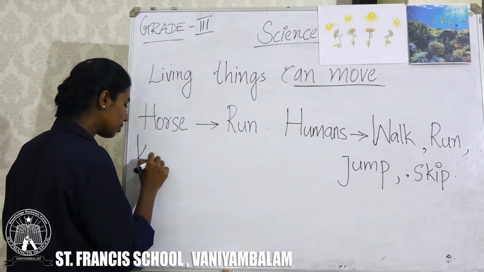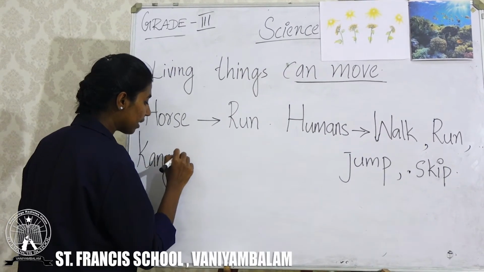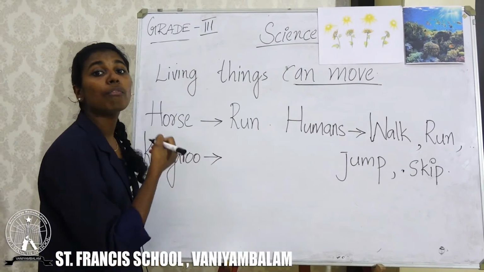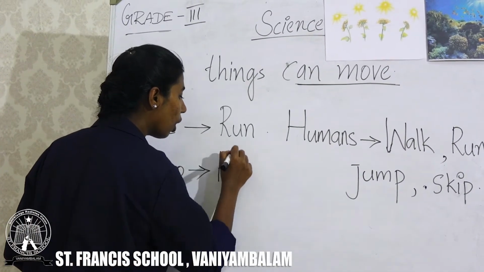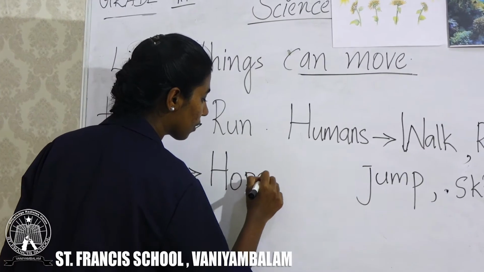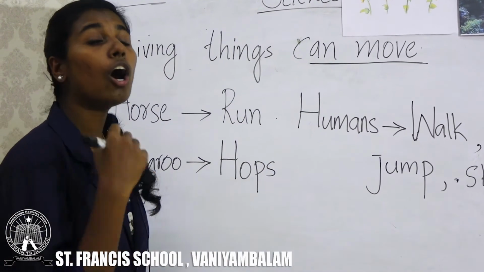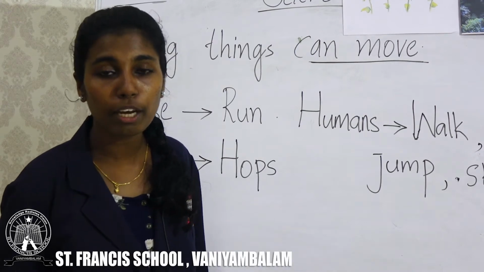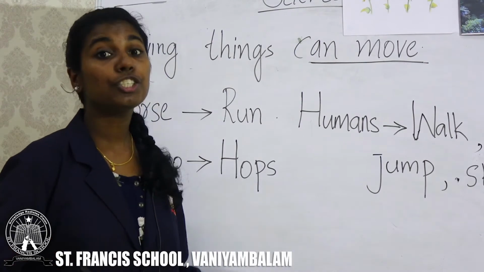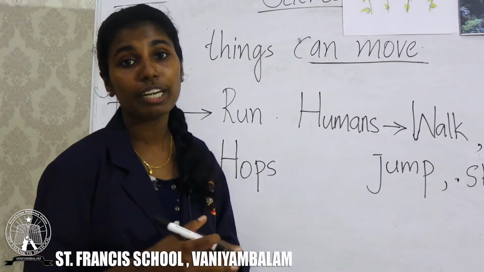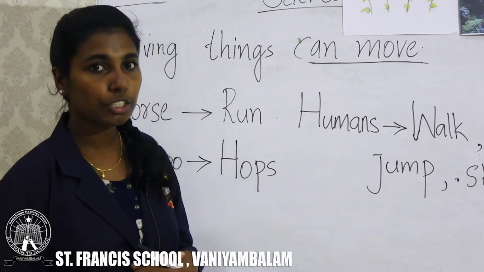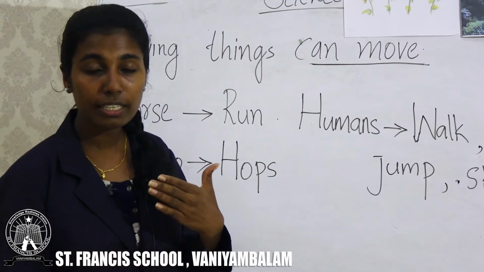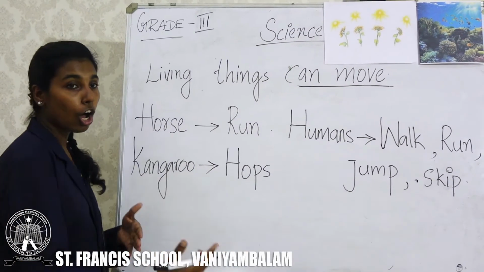Then what about kangaroo? Kangaroo also can move from one place to another. Kangaroo hops. Do you know what we mean by hops? Hops means chaduga. The picture is given in your textbook. Just look at that. So, kangaroo hops.